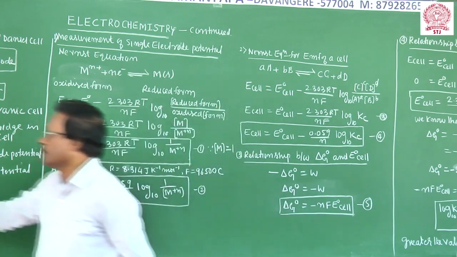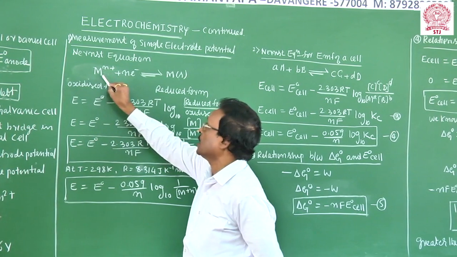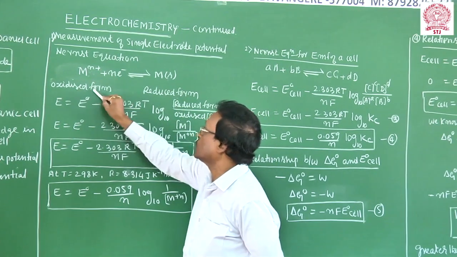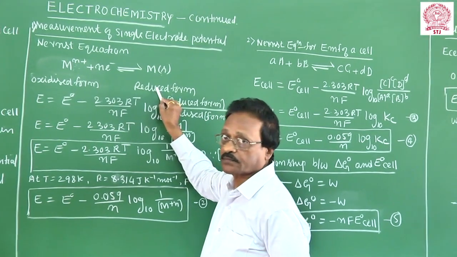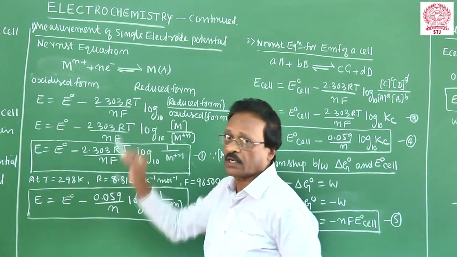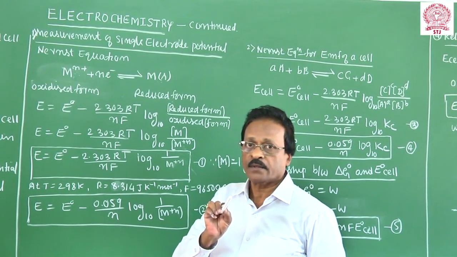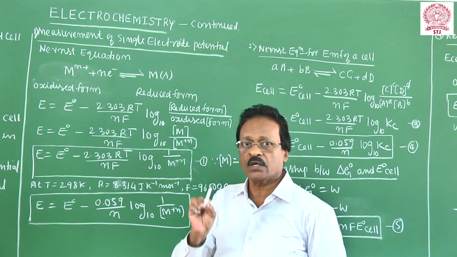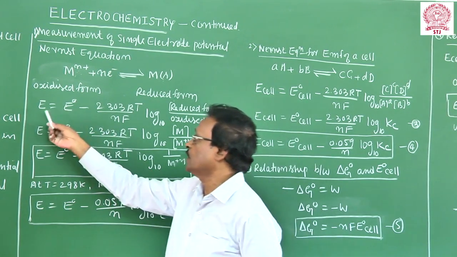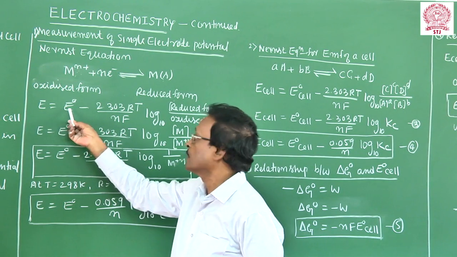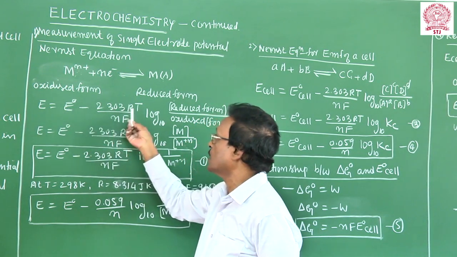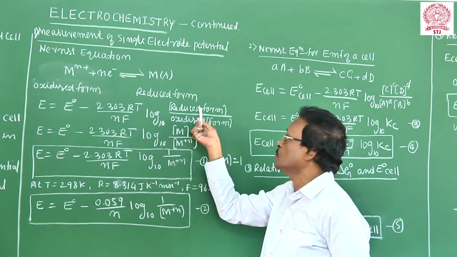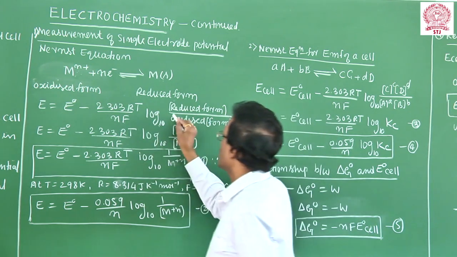So I have taken a metal ion that undergoes reduction to get reduced to metal. This is the oxidized form and this is the reduced form. I am not going to give the derivation. On the basis of thermodynamic considerations, this equation has been derived. Now directly assume the Nernst equation: E is equal to E naught minus 2.303 RT over nF log to the base 10 of the reduced form concentration to the oxidized form concentration.